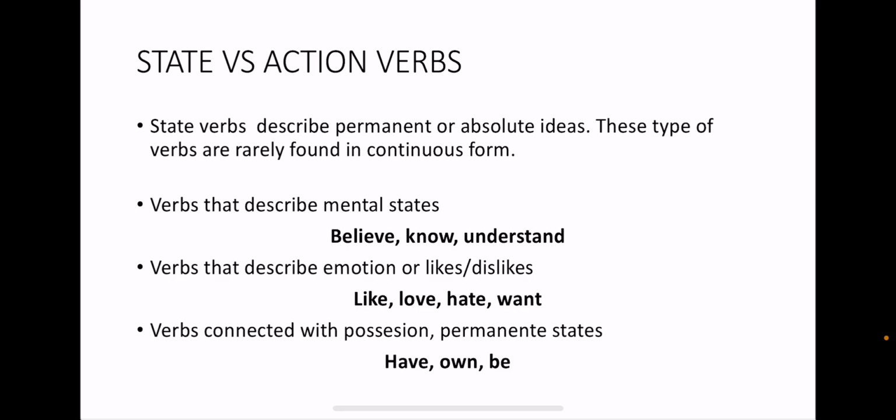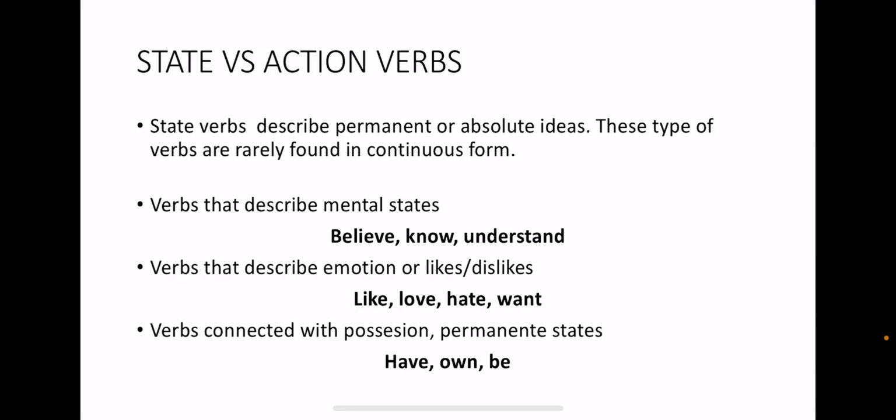So let me give you some verbs to think about that. We have mental states, for example, believe, know, and understand. We never put them in ing. They always go in simple forms. Verbs that describe emotions or likes and dislikes, like, love, hate, want. Again, we don't put them with ing. We only use them with the simple forms.